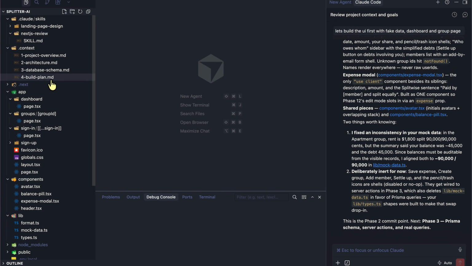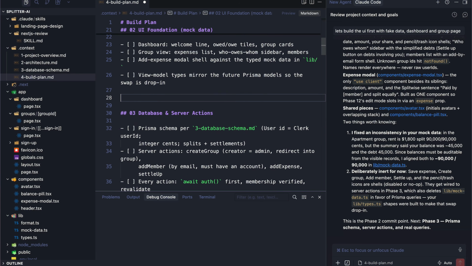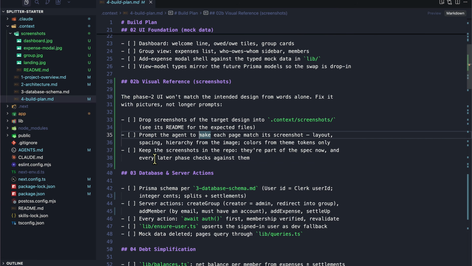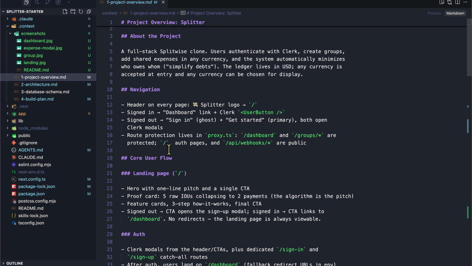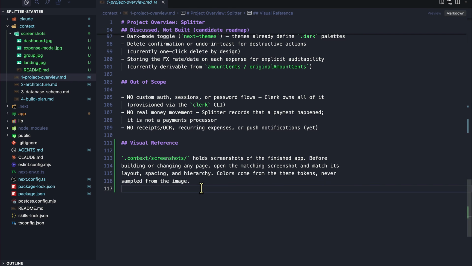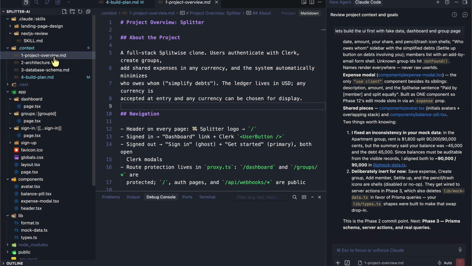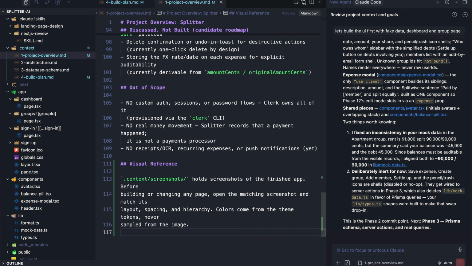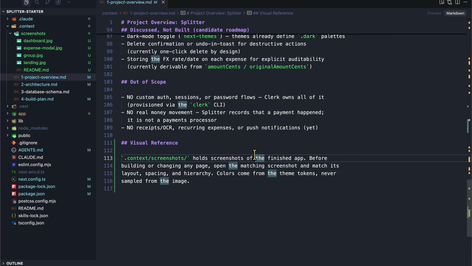So now let's go to build plan and add this visual reference screenshot. Head over to the starter repo, go to project overview. And if we go to the last section, we're also going to add this visual reference guide too, that this specific folder holds the screenshots of the finished app. And again, I'm just showing this iteratively so that you get an idea for how you can tweak this entire system to add more features to it as we discover more changes. So now we have done that.